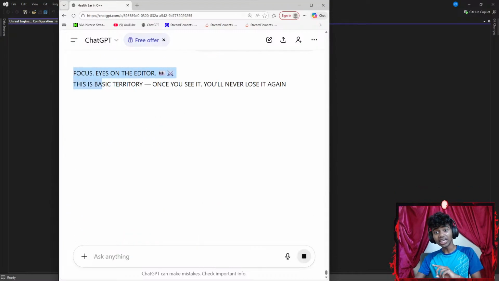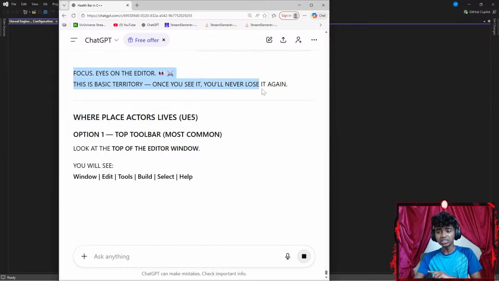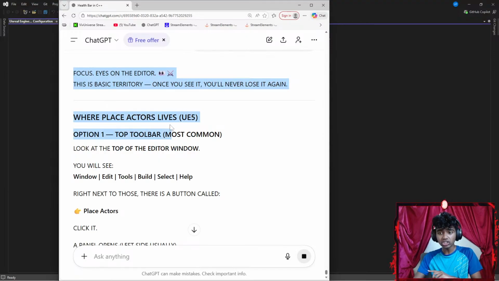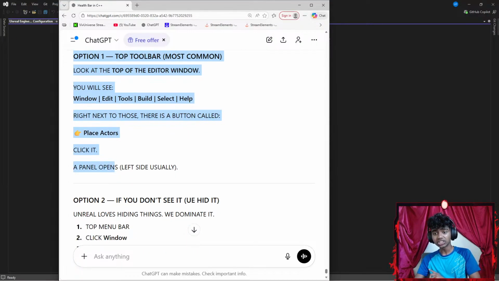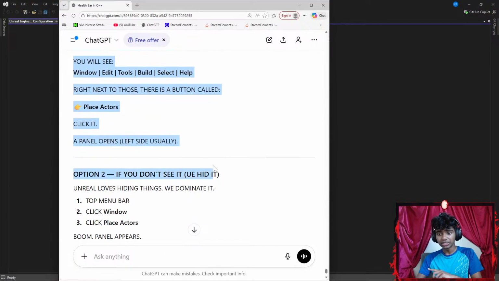Okay, focus, eyes on the editor. This is the basic character. Once you see it, you'll never lose it again. Where place actor lives in Unreal Engine 5. Option 1, top toolbar, most common. Look at the top of the editor. You'll see window, edit, tools, toolbar. Right next to those, there's a button called place actors. Click it. A panel opens on the left side.